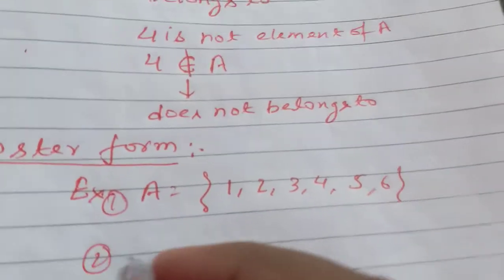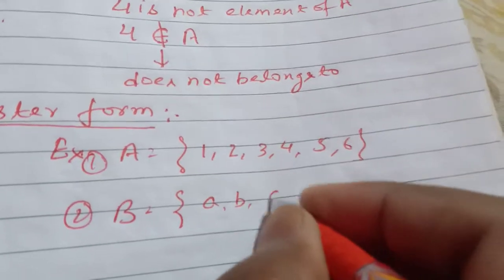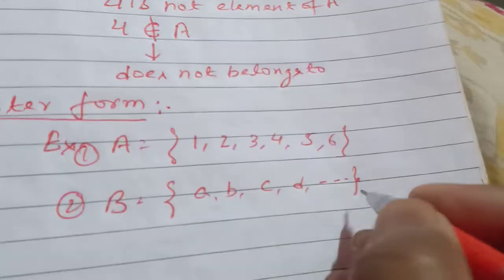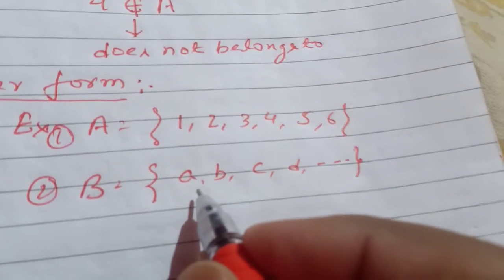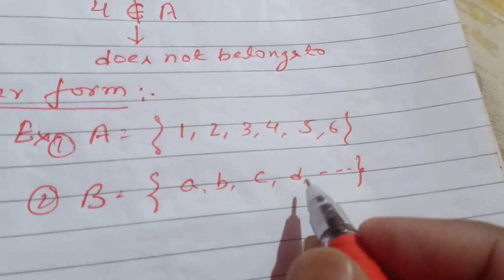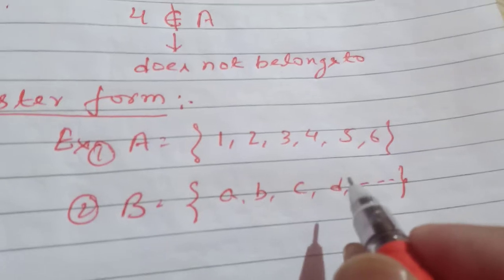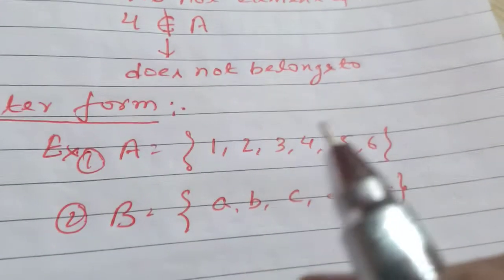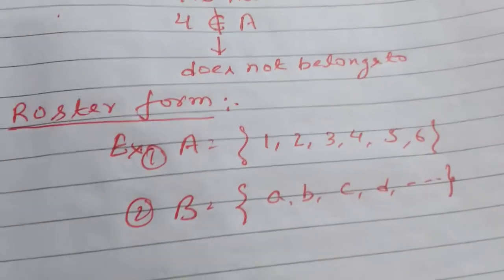Second example, B = {a, b, c, d, and so on}. That is also a roster form because all the elements of the set are given and separated by commas. It means the form in which all the elements are given and separated by commas is called roster form. The second form is